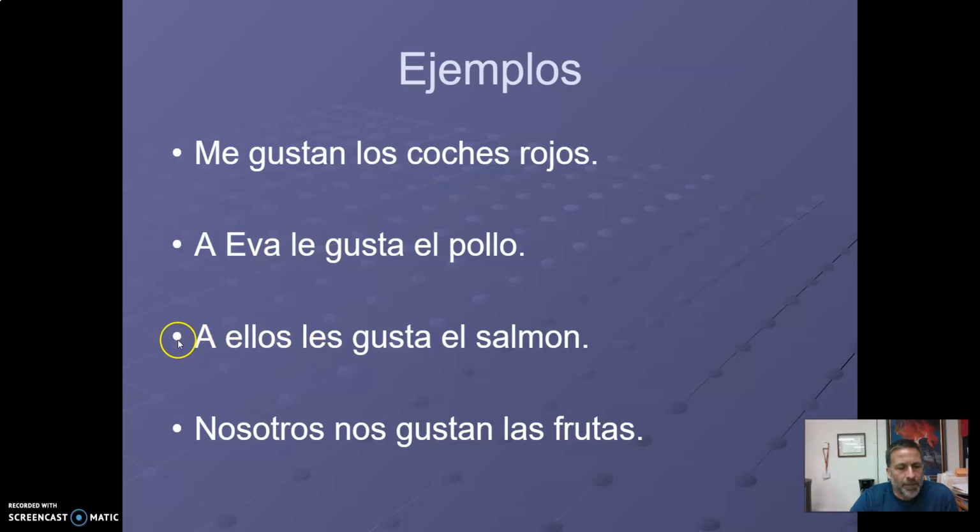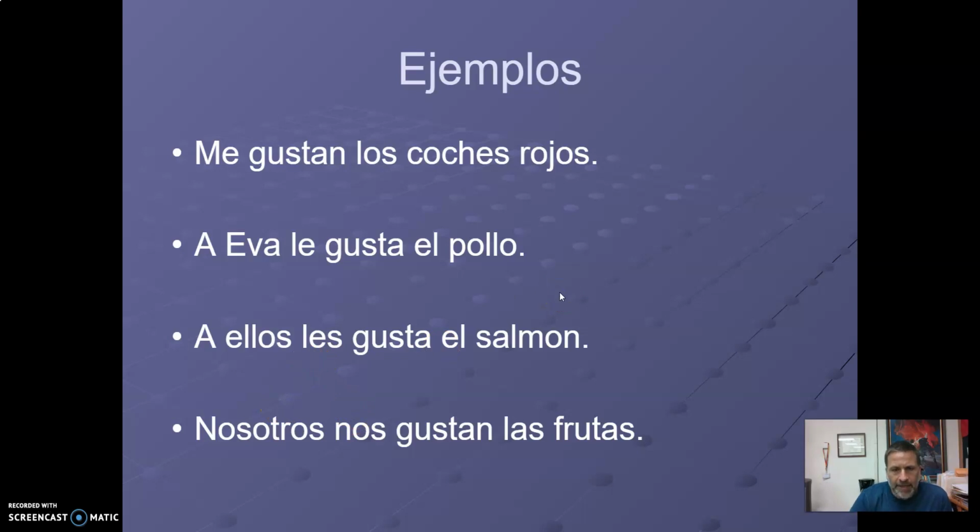Let's look at another example. A ellos les gusta el salmón. They like salmon. So ellos, I have the personal a. Les refers to them. Gusta refers to the salmon. A ellos les gusta el salmón. Okay, another typo on my part here. I need an a here. A nosotros. Personal a. A nosotros nos gustan las frutas. Okay, so frutas is fruits. It's kind of a weird example, but so what do I like? The fruit in its plural. So it's gustan. Nos refers to us.